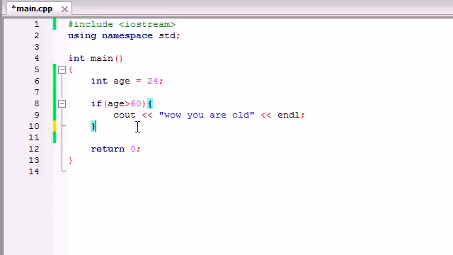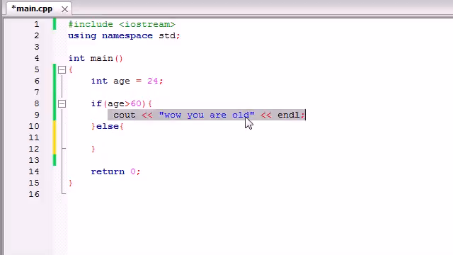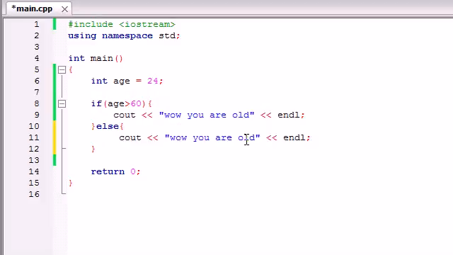It skipped it. But now we want to say, alright, else, if the test is false, then we want to run this bit of code. So either way, it's going to run a bit of code. If it's true, it's going to run this bit of code. Let me copy that. If it's false, it's going to run this bit of code. But let's not put wow, you're old for either one. If they're under 60, let's write you are young, get a job.